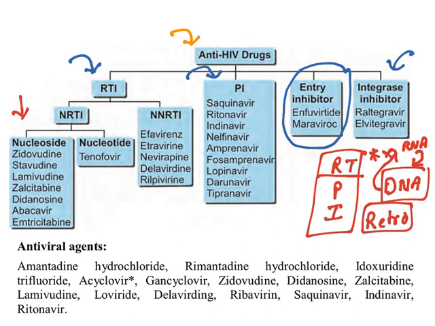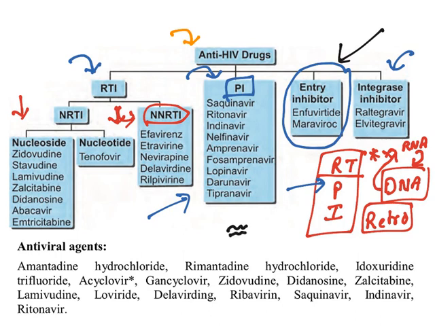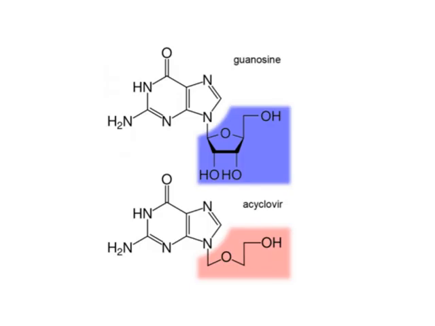In that, 2 classes are there: nucleoside reverse transcriptase inhibitors and non-nucleoside reverse transcriptase inhibitors, NNRTIs. Protease is an enzyme essential for protein development in the virus. Whatever proteins are formed are matured with the help of protease enzyme. By inhibiting it, viral protein maturation is inhibited, and so is multiplication. Entry inhibitors inhibit viral entry itself. Integrase inhibitors block the integration of viral DNA into human DNA. All these things you will read in pharmacology, but in medicinal chemistry only a few drug details are there. Let us see the chemistry aspects of these drugs.